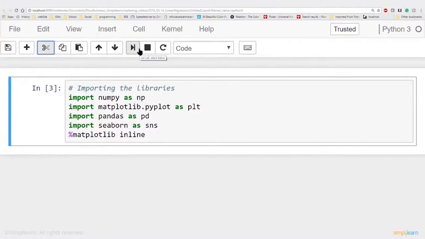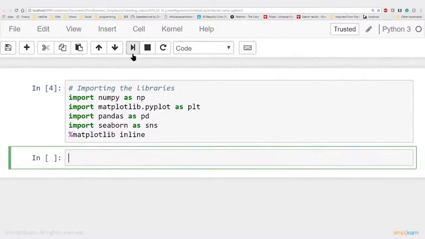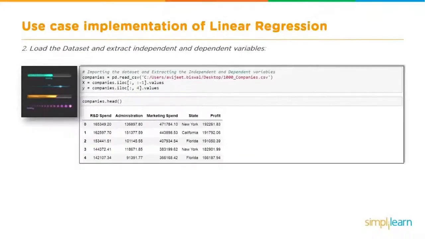And the final line is the percent matplotlib inline. That is only because I'm using an inline IDE. My interface in the Anaconda Jupyter Notebook requires I put that in there, or you're not going to see the graph when it comes up. Let's go ahead and run this. It's not going to be that interesting because we're just setting up variables. In fact, it's not going to do anything that we can see, but it is importing these different libraries and setting up. The next step is to load the data set and extract independent and dependent variables.